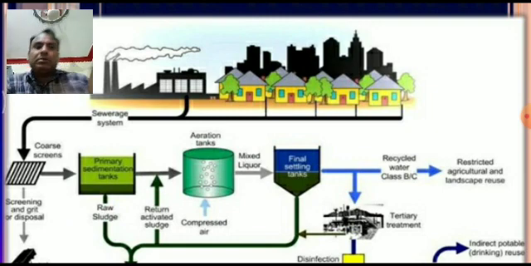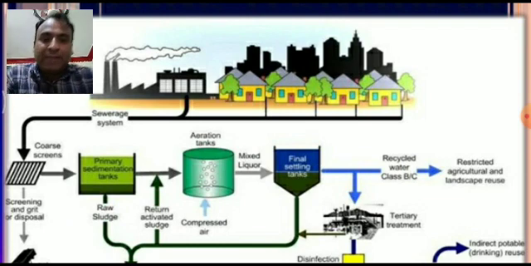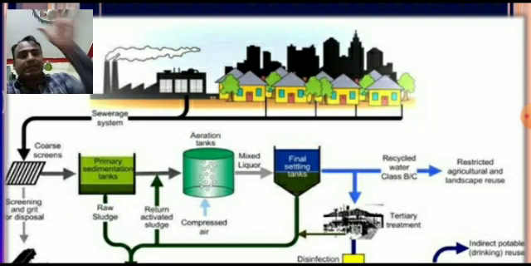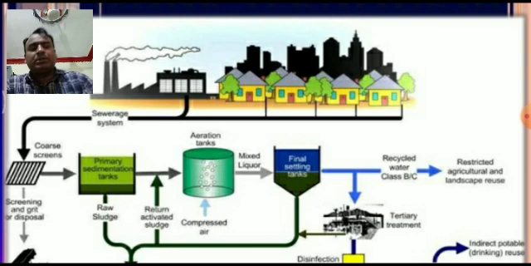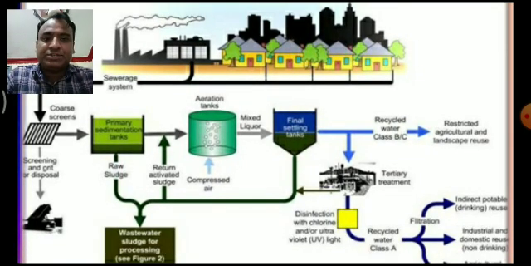Then the waste enters the primary sedimentation tank. From the primary sedimentation tank, it enters the aeration tank, then the final settling tank, where the sediments settle down at the base. Then we get recycled water, and that water is used for agricultural purposes. This is all about the sewage disposal system, the sewage treatment system.